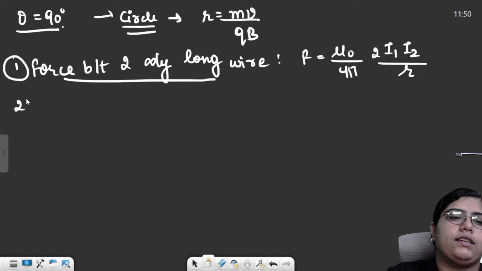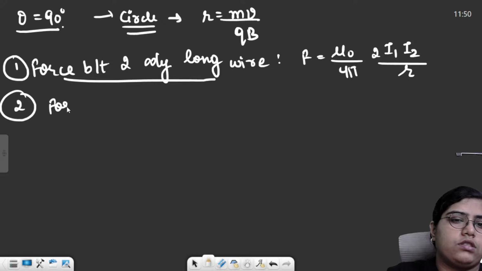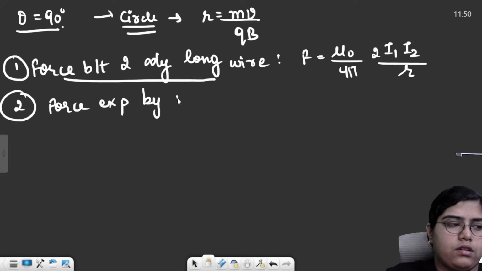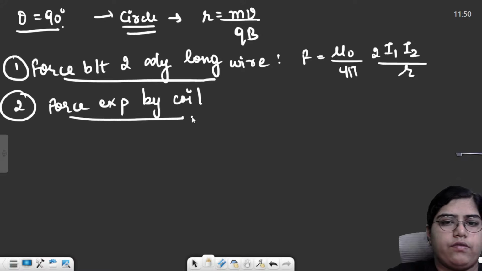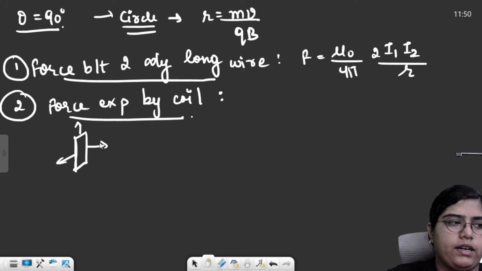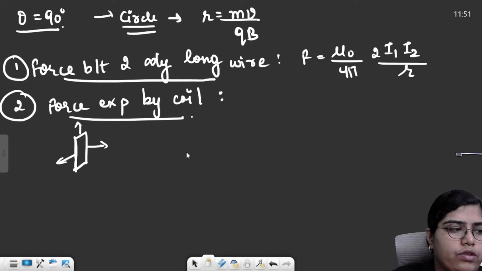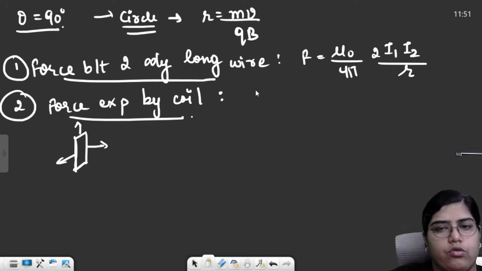And the other thing was force experienced by a coil placed in an external field, something like this. You had a coil, and this was kept in a field. It was experiencing a sort of torque. So we want to find out the total force.